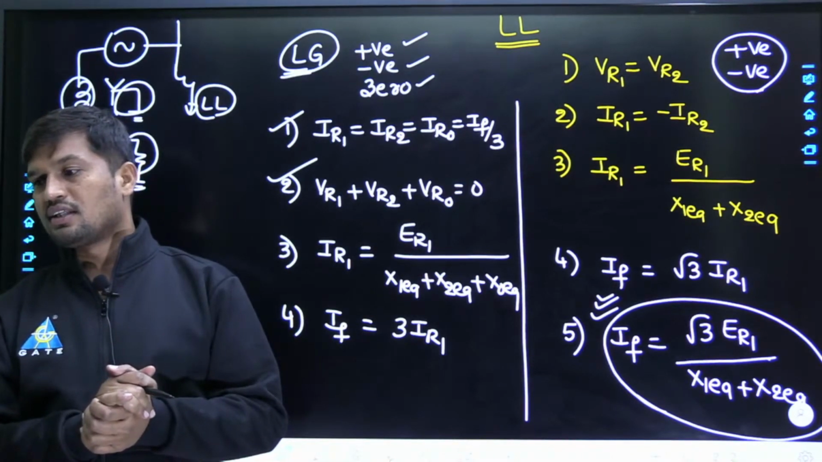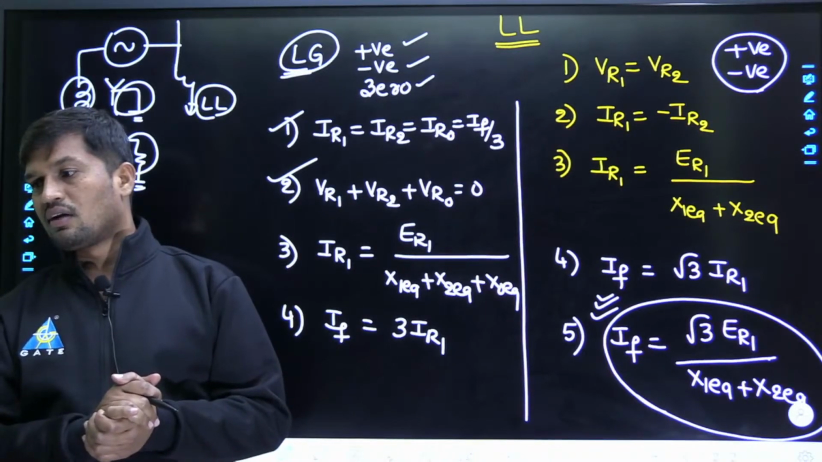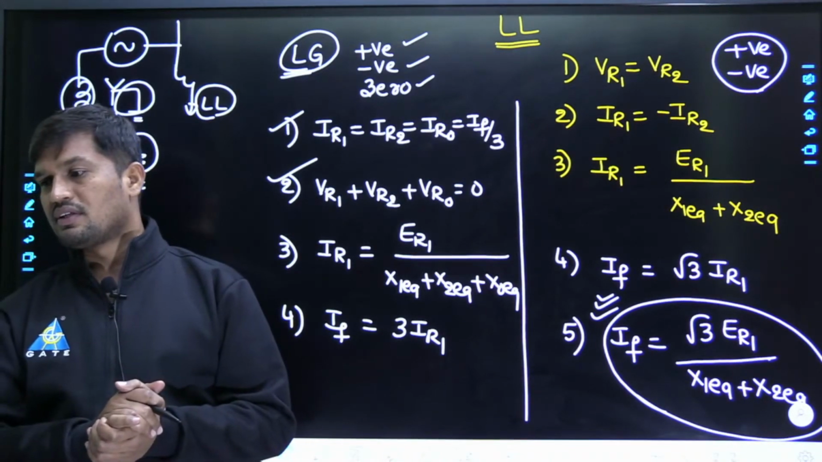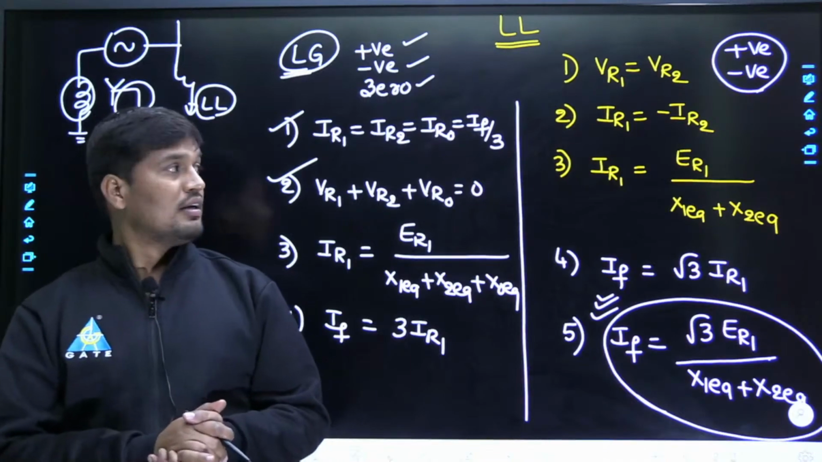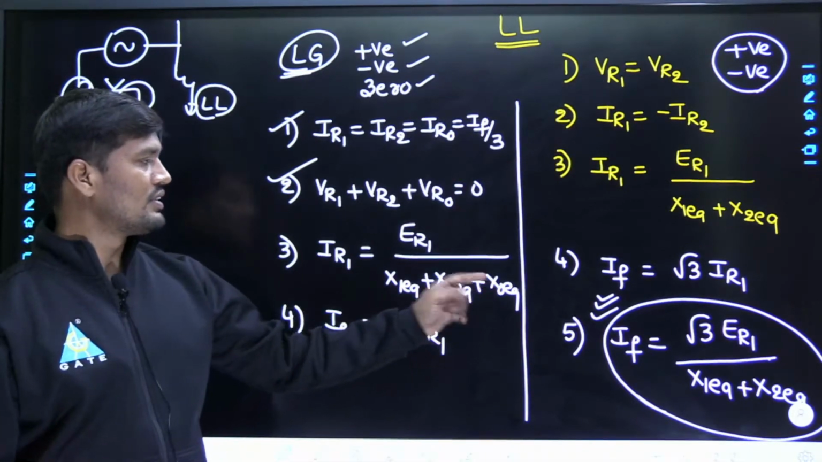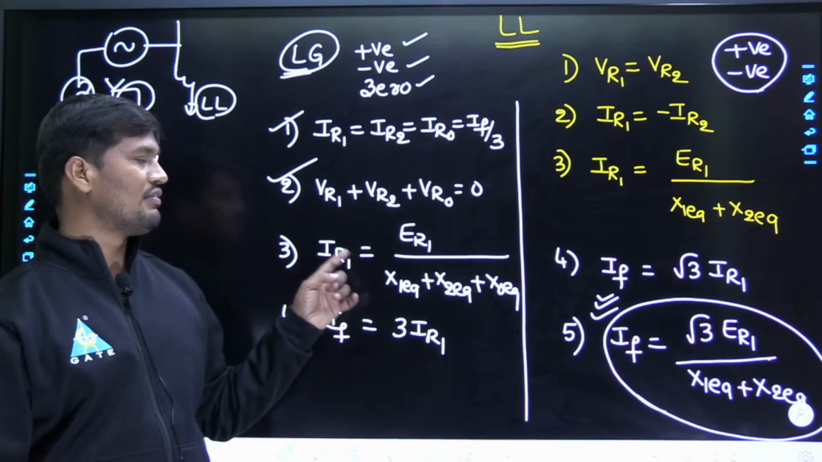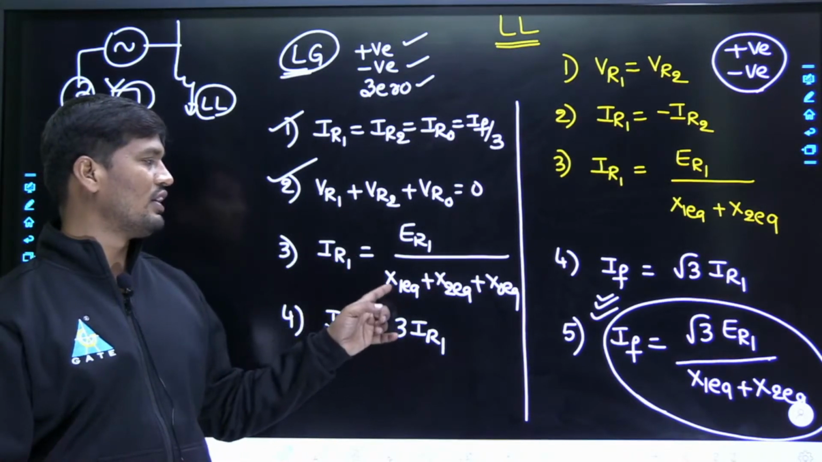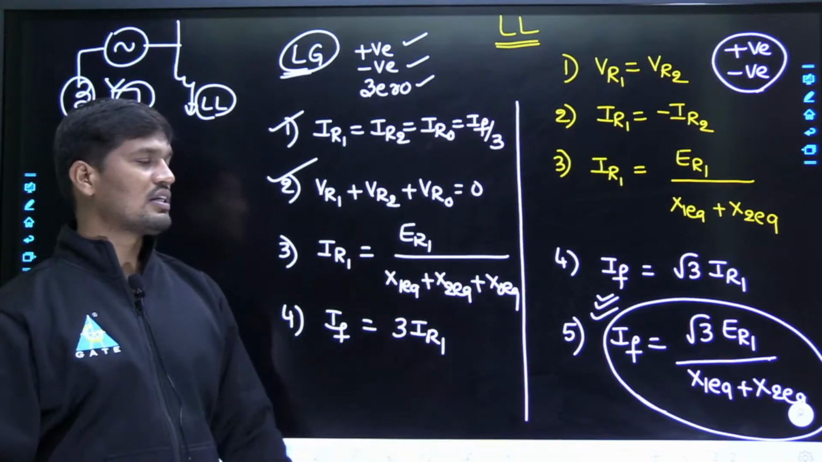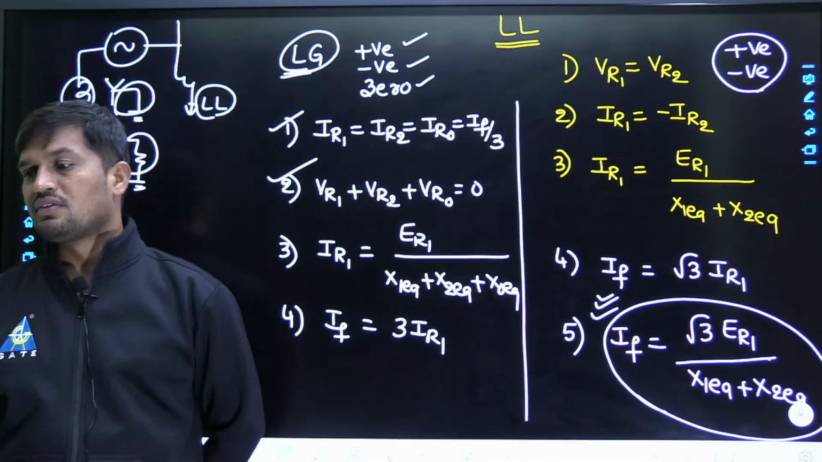Super, correct answer. Satish asks: sir, in LG fault, does the zero sequence reactance, containing neutral reactance, appear in the positive sequence current? The positive sequence current will involve the zero sequence current, because positive sequence current is available before the fault as well as during the fault, and zero sequence also exists in case of line to ground fault. No need to get confused, Satish.